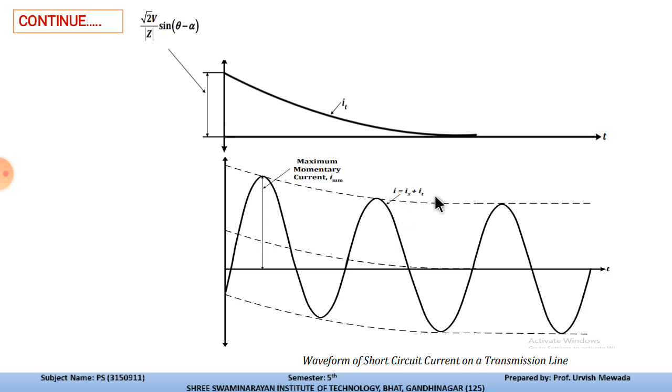So this is the current including the transient which occurs due to the short circuit of the transmission system. This plot describes that initially the current peak has a large amplitude, and then after a certain time, once the fault transient subsides, the current will settle down and become the fundamental signal of the system.